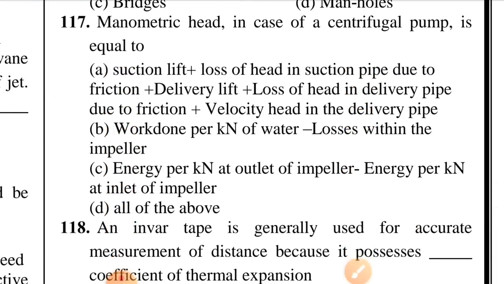Question number 117. Manometric head in case of a centrifugal pump is equal to. Option A, suction lift plus loss of head in the suction pipe due to friction plus delivery lift plus loss of head in delivery pipe due to friction plus velocity head in the delivery pipe. Option B, work done per kilonewton of water minus losses within the impeller. Option C, energy per kilonewton at outlet of impeller minus energy per kilonewton at inlet of impeller. Option D, all of the above. Option D is correct, all of the above.